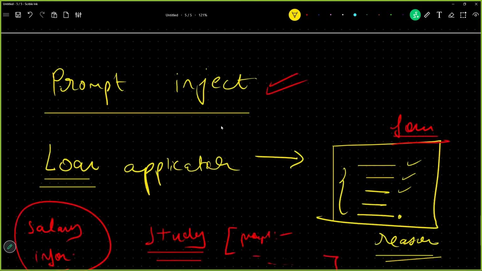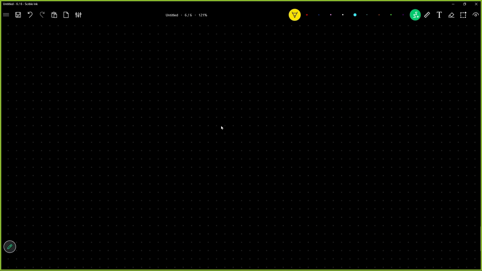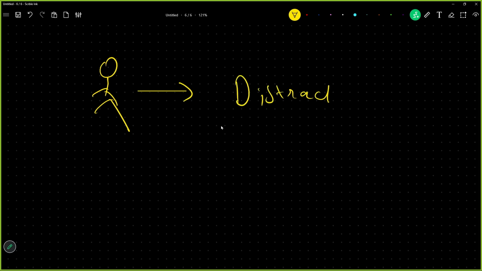Let us also understand context distraction with a human analogy. This is you, and you got distracted. Now, what are the situations in which you get distracted? Very simple scenario.